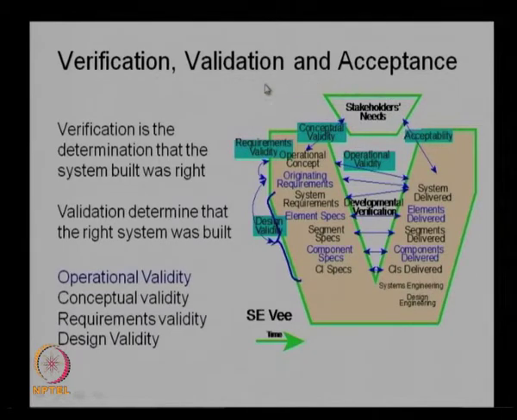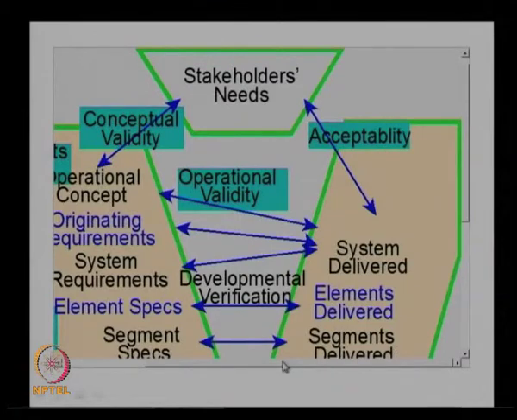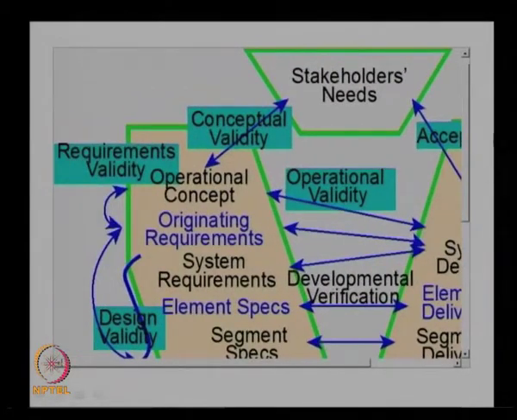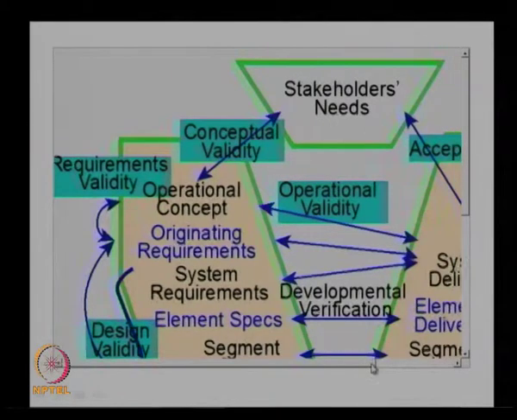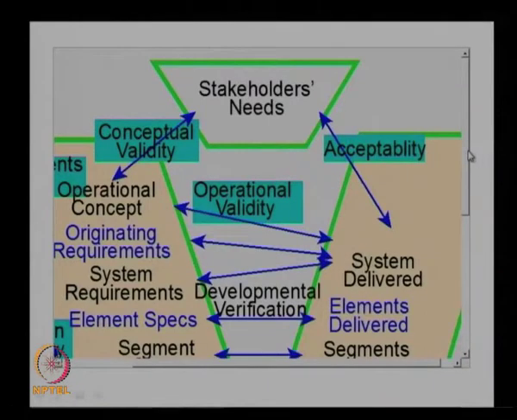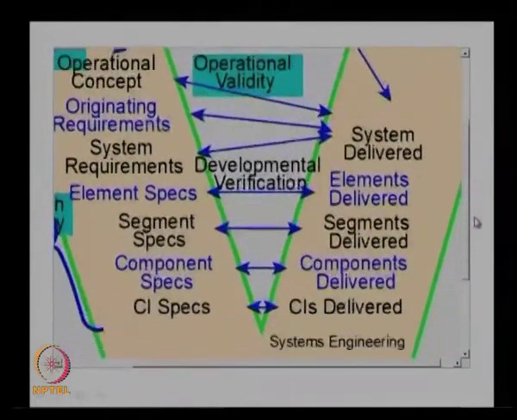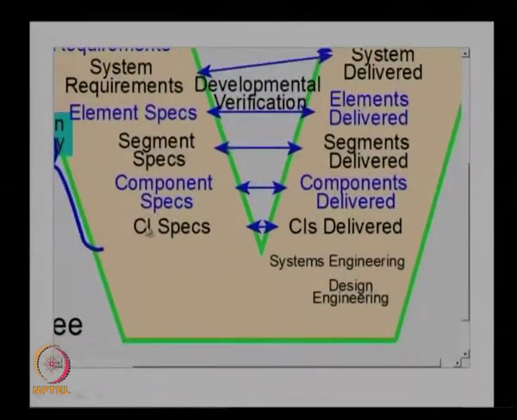As you can see here in this V diagram, we have different validities as well as the verification procedures. I will show you a better picture. Here you can see the different kinds of validities. This is the stakeholder requirement, and this is the overall V diagram for the system design. If you look at it, you can see the different processes involved in the system design. These are the system engineering activities, and here it is the design engineering activity.